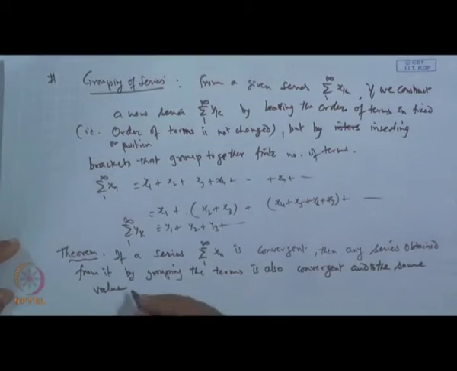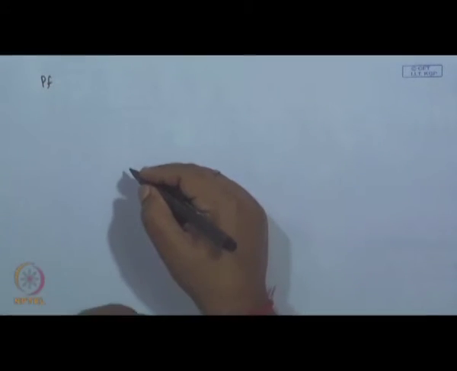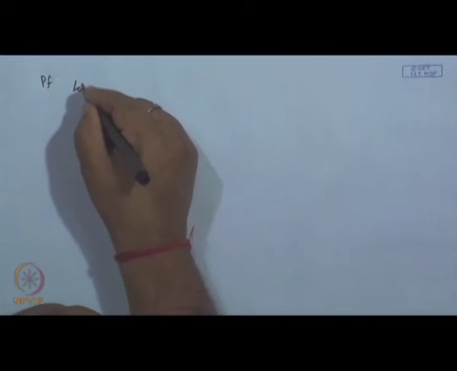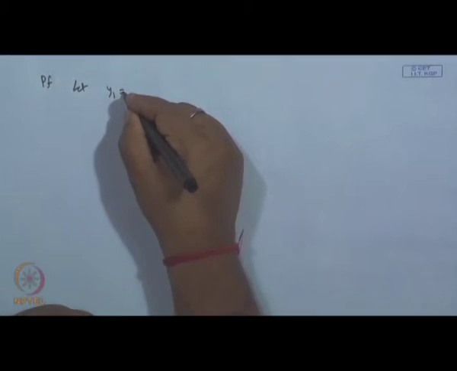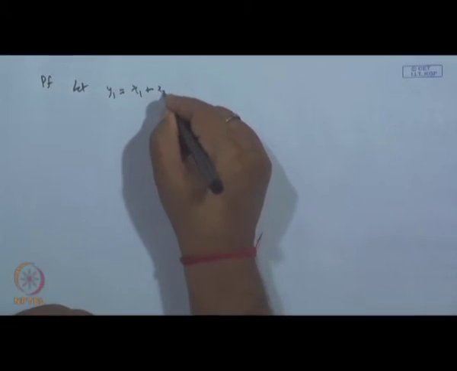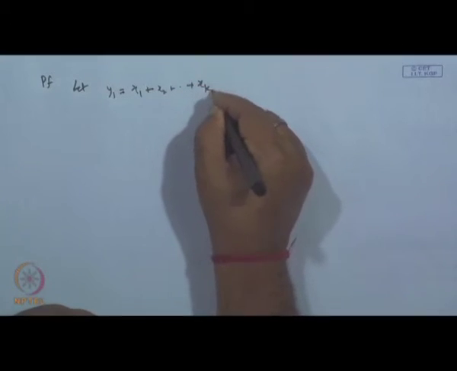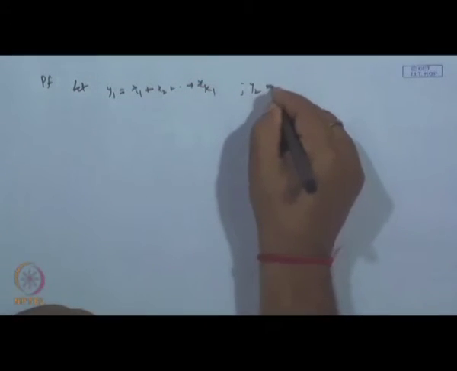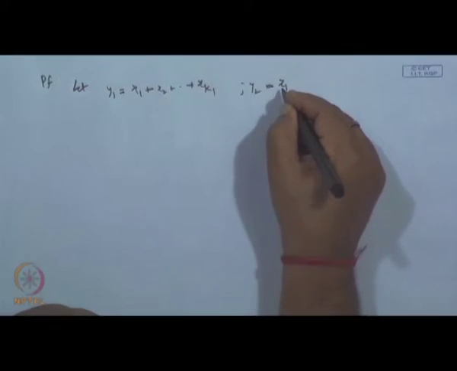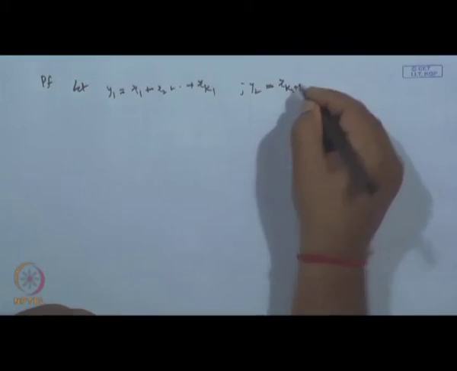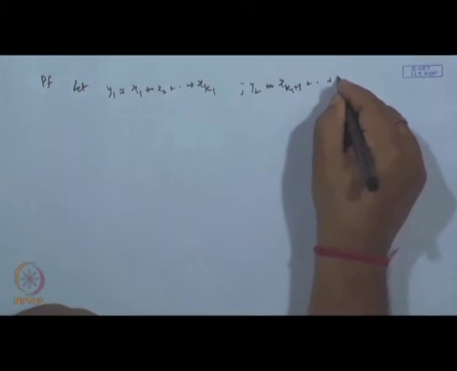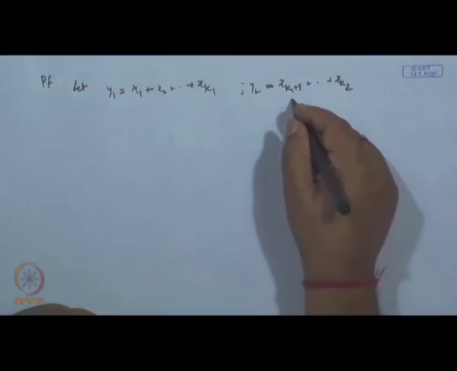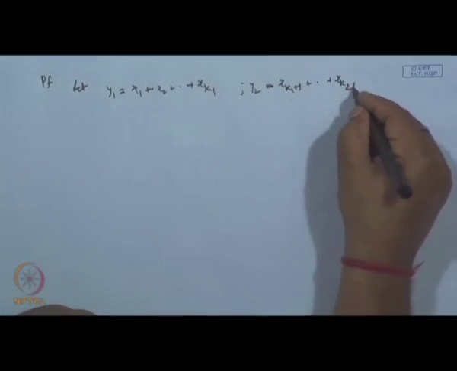Okay. Let us see the proof of it. The proof is also straightforward and simple. What is given is that the series is convergent. Let us construct: let y 1 be the one term which is grouped up to say k 1 terms, and y 2 is another term of the new series, grouped from the original series by choosing the terms from k 1 plus 1 up to k 2, and like this we continue.